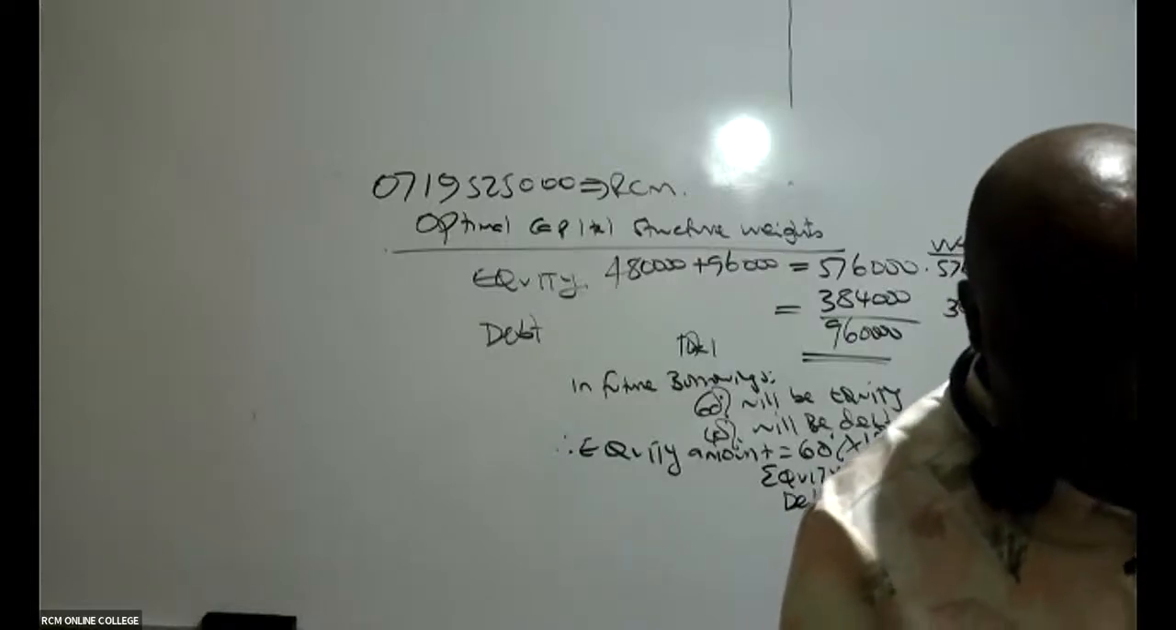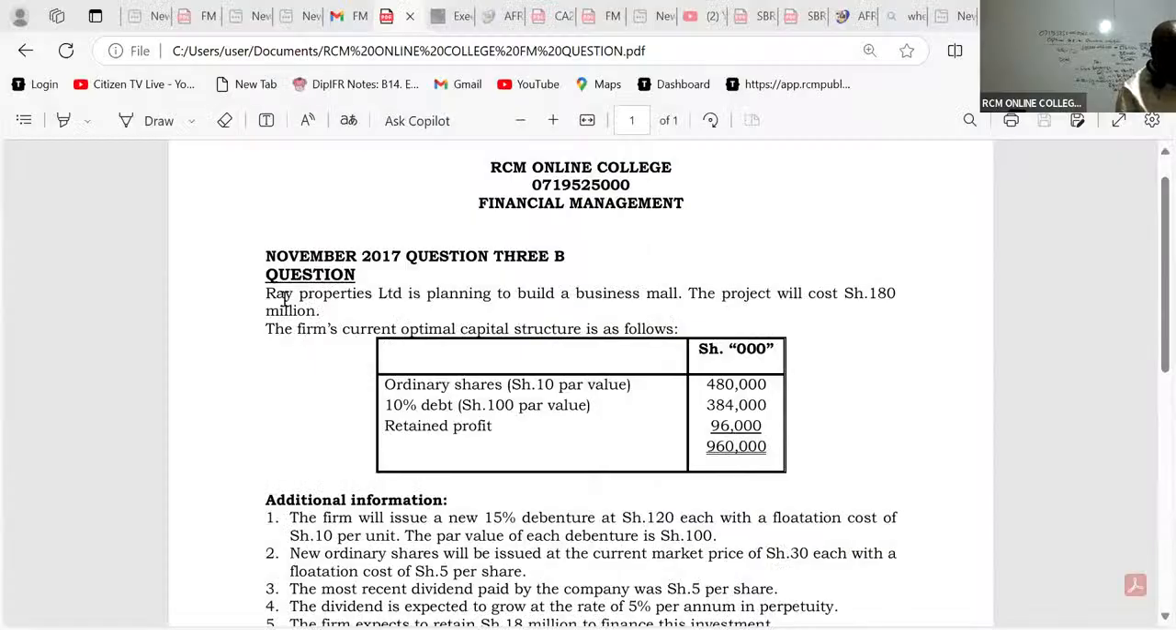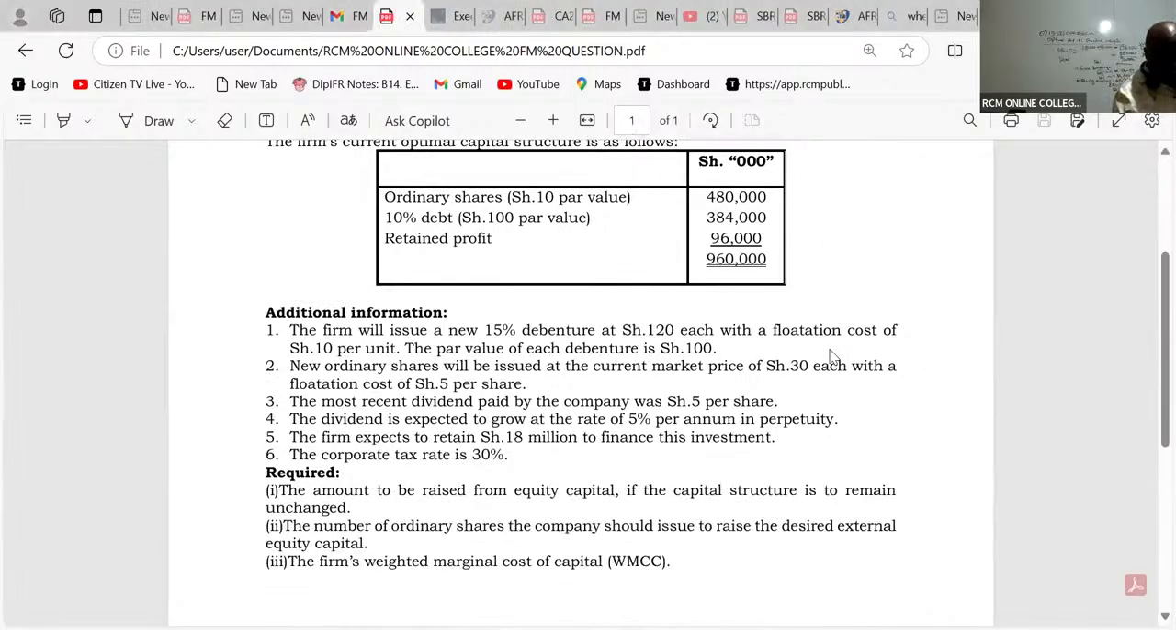Where do you get the 180? Thanks for asking. Remember, Ray Properties Limited is planning to build a business mall. The project will cost how much here? 180 million. So this is the amount you are looking for. You as the finance manager have been told to do a mall, and the project cost is 180 million, so they tell you to go outside and look for that 180. Then you're going to issue shares of 180, and then debt of 72. I hope we are together up to there.